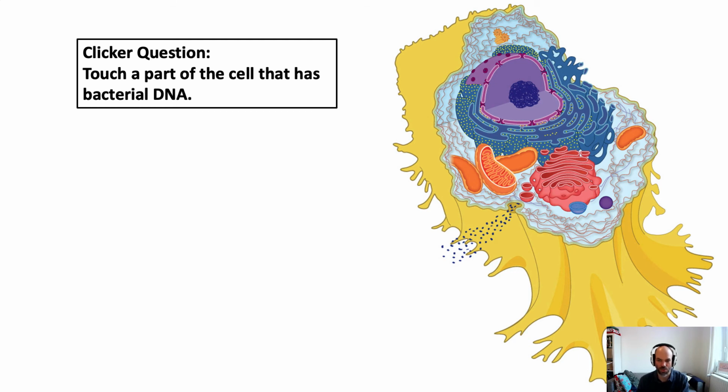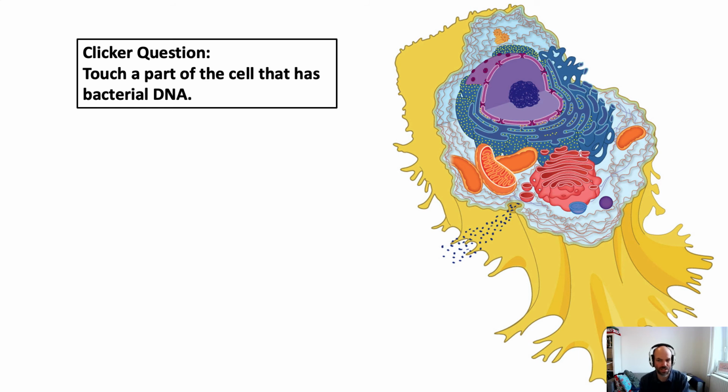Because this is a recorded video, no worries, we're not actually using the clickers, but let's just pretend that this is a clicker question and think about where in this standard diagram of the eukaryotic cell, where would you find bacterial DNA? That is DNA that is derived from a phylogeny of bacteria, that if you sequence that DNA, it would be placed in the phylogeny of the bacteria.